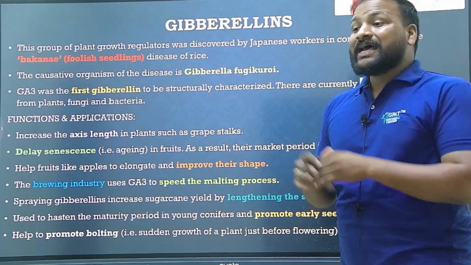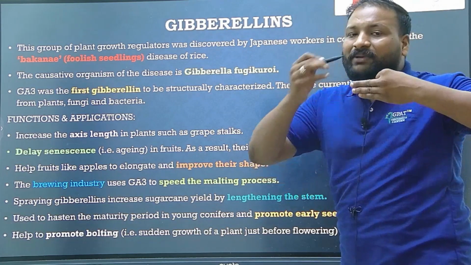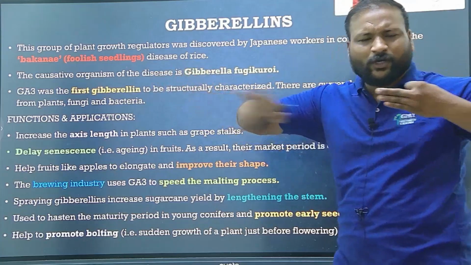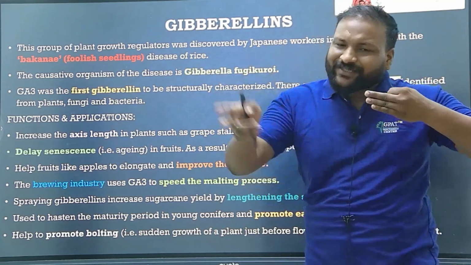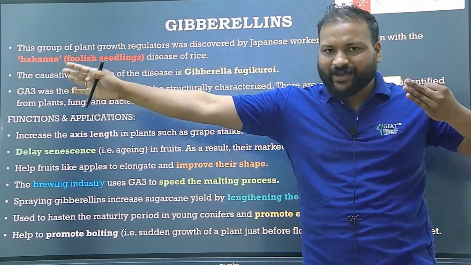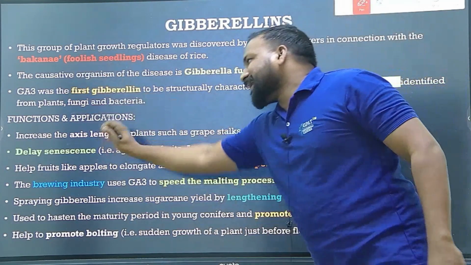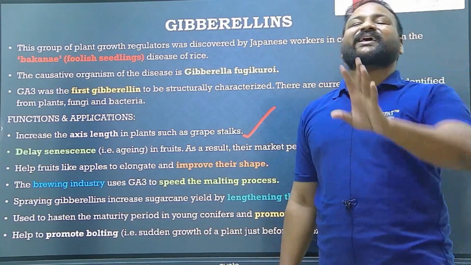Functions and applications. Auxins, gibberellins, and cytokinins, these three are mainly promoters. Do remember, do not forget, do not confuse. These three are promoters. So if they are promoting growth, they have only two functions: cell elongation and cell differentiation. That's it. Okay, clear? Yes. So they increase the axis length of the plant, such as grape stalks, when it comes to applications.